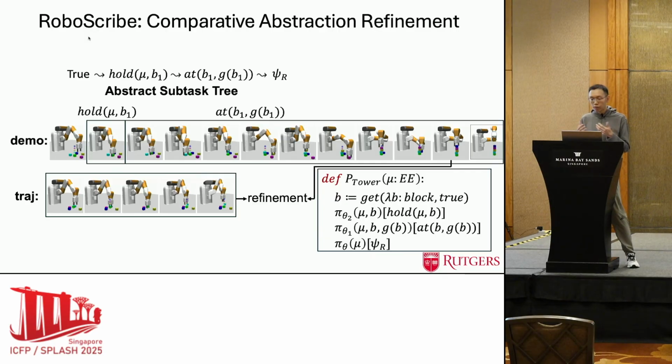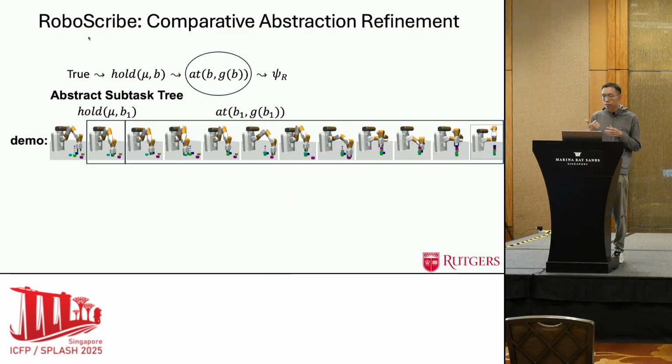Through comparative abstraction refinement, we realized that we can use the on-the-fly learned predicate at to refine the abstraction, which means that other than placing B1 onto its goal position, there's another block B2 that has to be moved to its goal position.